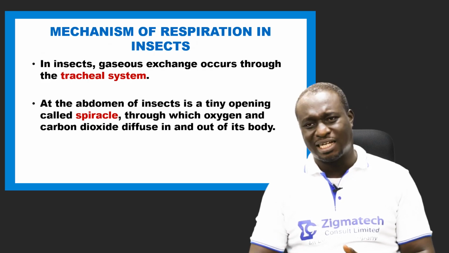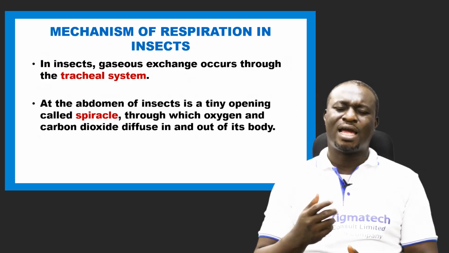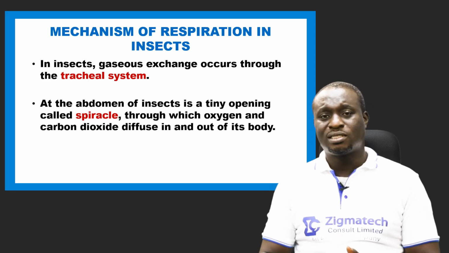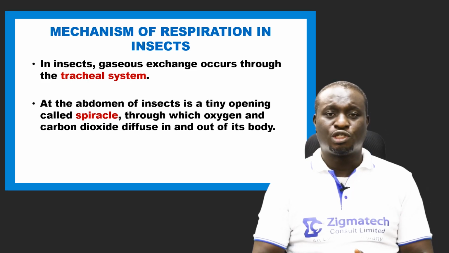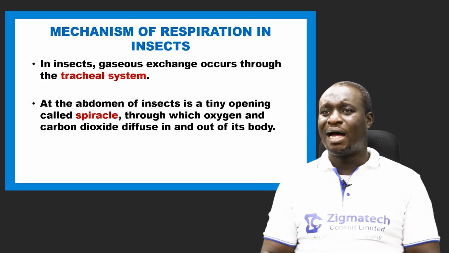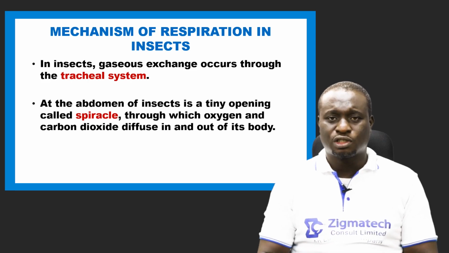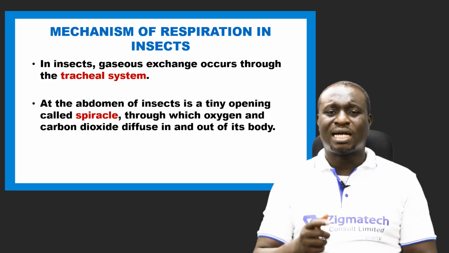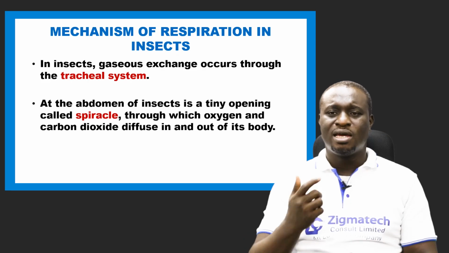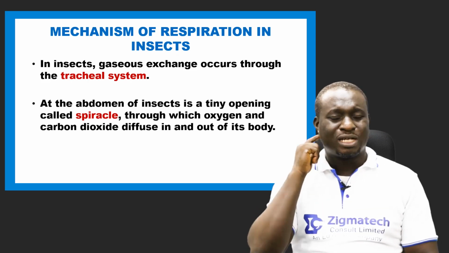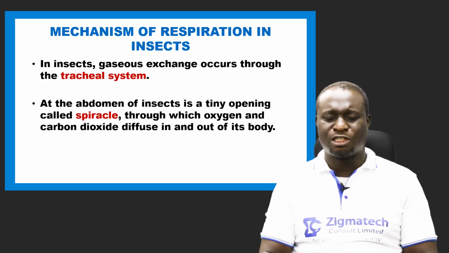Also, we have another class of arthropoda, the insecta. The insecta include examples like the cockroach, the grasshoppers, the mosquitoes, the houseflies, the praying mantis, the locust, and the termites. These are all examples of insects. Also, there is another class of arthropods. I told you we have about 4 classes of arthropods.